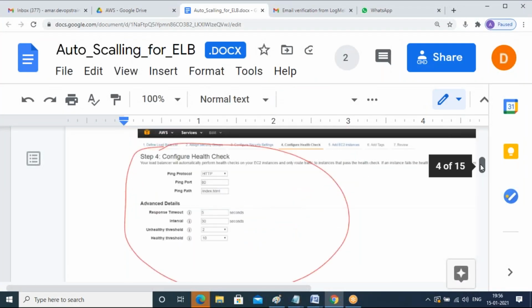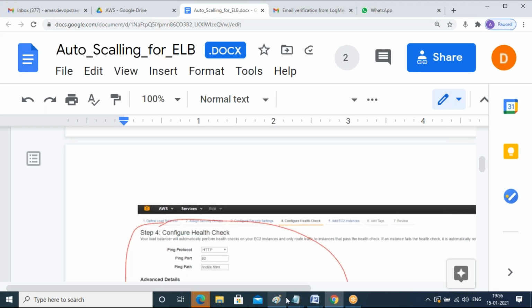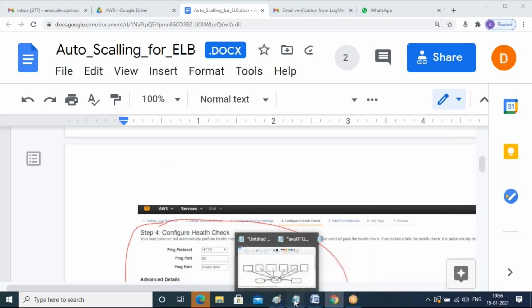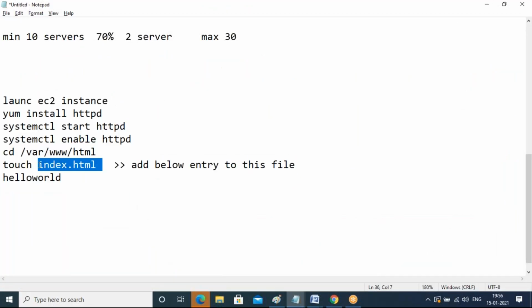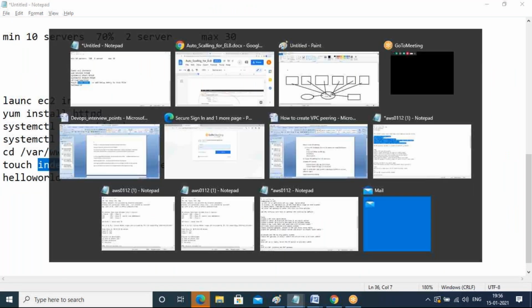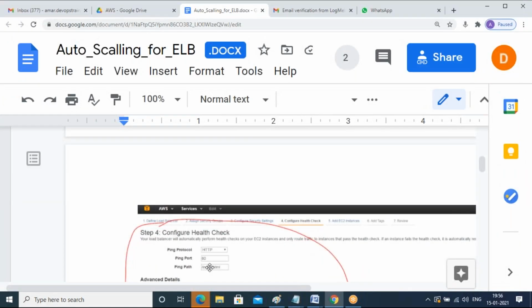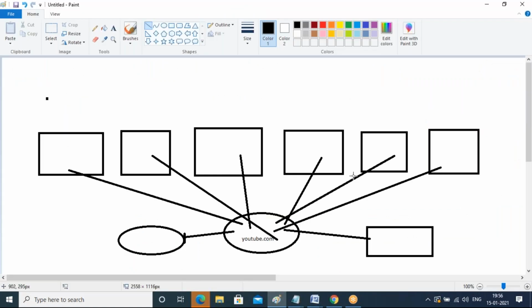See this index.html file, whatever file I created, right? In every server this will be there. So I'm checking that port 80 index.html. Your load balancer will keep on checking every 5 seconds, every 10 seconds. From which server am I getting a fast response? That server is not busy. So whenever a user sends a request, it will send the request to that server only. From there only you will get the page.